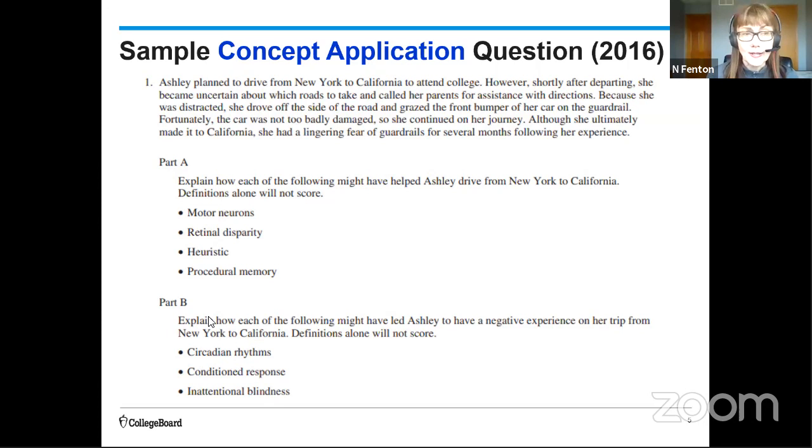But the time limit will be 25 minutes, so you want to start practicing taking a question of this length and answering it in 25 minutes so that you won't have that stress doing it for the first time under time conditions. What's great about this sample question, if you'd like to do it, the rubric you can find online on College Board, is that all of these points on this question come from units 1 through 7. And remember, this year, we're only going to have content on the exam from units 1 through 7. So there is nothing here that's related to units 8 or 9.